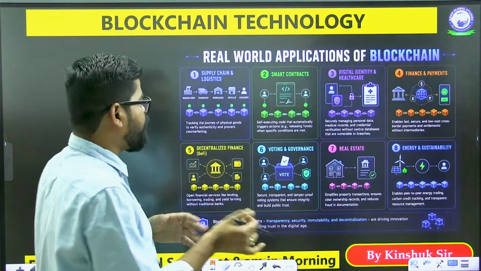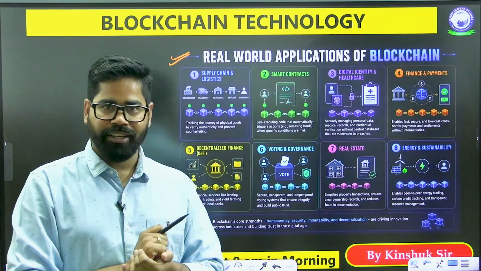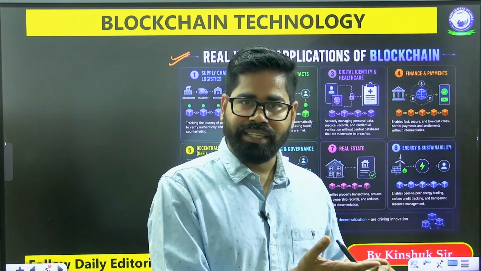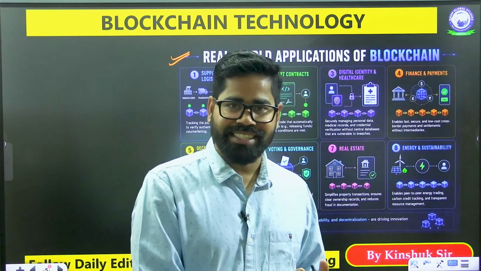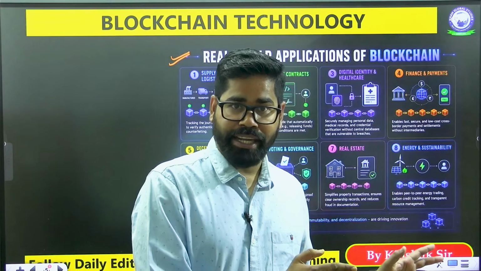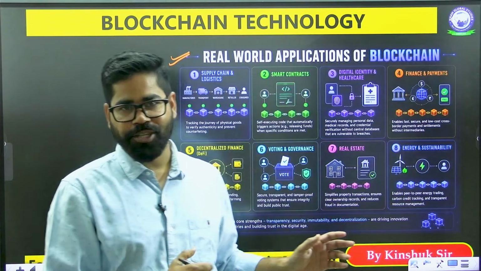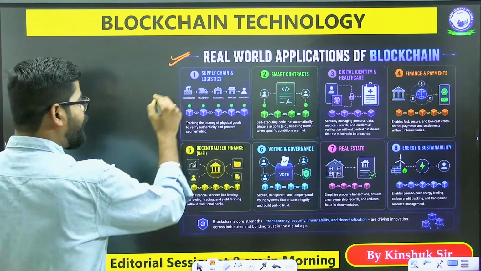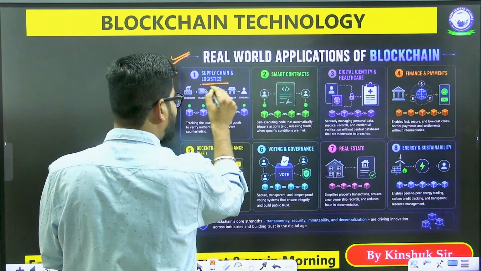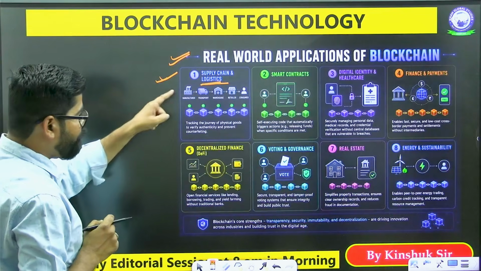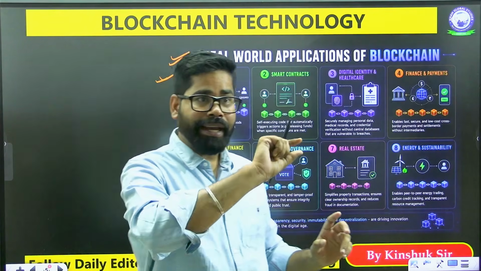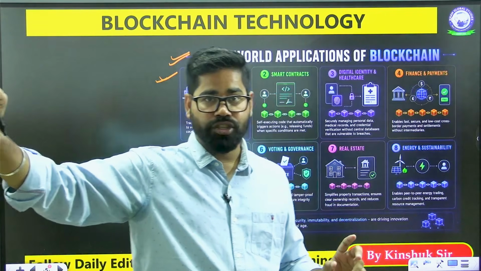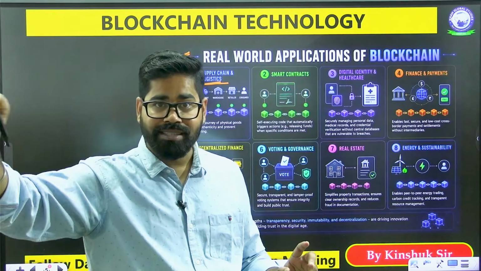Now, at the same time, what are the real world applications? We have seen that blockchain has features like immutability, decentralization, transparency, consensus. We have got cryptography there. But what is the real world application? Where are we going to use this blockchain? So here we have one thing, it can be used in supply chain and logistics. From manufacturer to transport, warehouse, retailer, consumer, we can have the complete supply chain inventory. We can manage the entire supply chain.